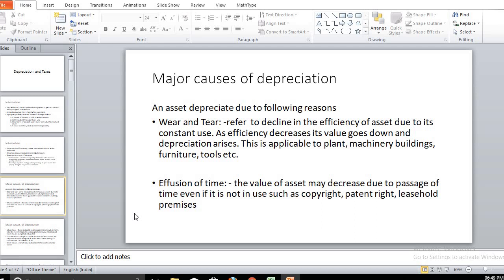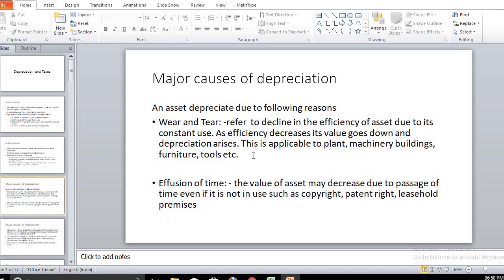As efficiency decreases, the value of that machine goes down, and certainly depreciation arises. We can apply this to plant, machinery, building, furniture, tools, etc. For machinery, furniture, and tools, wear and tear is observed, and we can consider that wear and tear in terms of annual depreciation. So this is the major cause of considering depreciation.